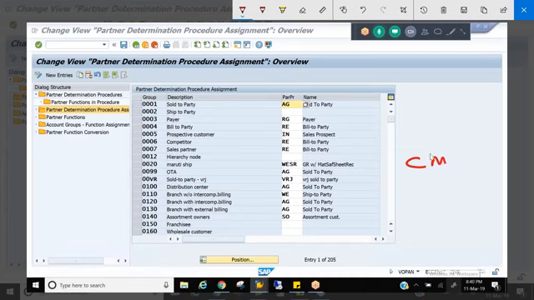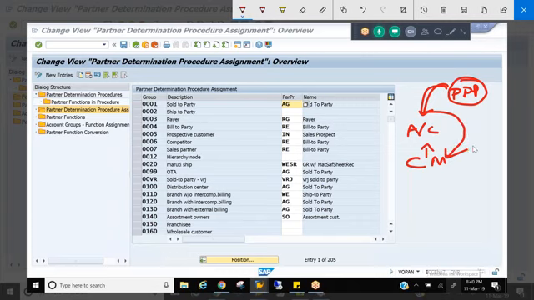Whenever you are creating a customer master, first you are referring to account groups. This account group configuration already has PDP integration, right? So it knows what the partner functions should be, and the same thing is getting into the customer master. Is this clear, everyone? Any question on this? Okay, so let me proceed.